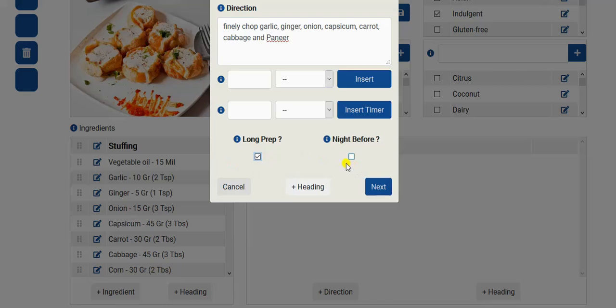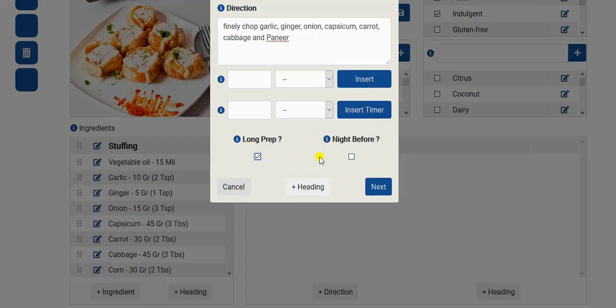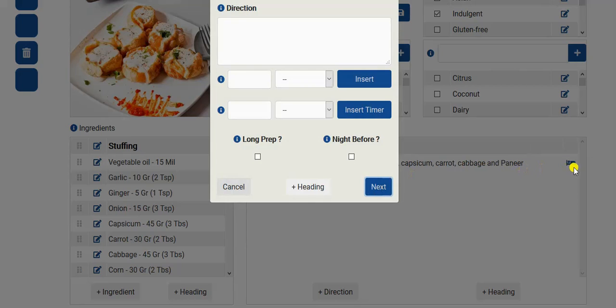Now the next one is the night before tick box, and this one here is, as its prompt says, tick this box if to save time this step can be done the night before without compromising the texture or the taste. Now we have this tick box, and when we insert the ingredient you can see that it has a little person sleeping here, which is an indicator for night before.